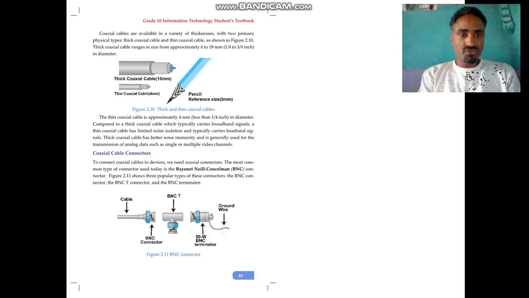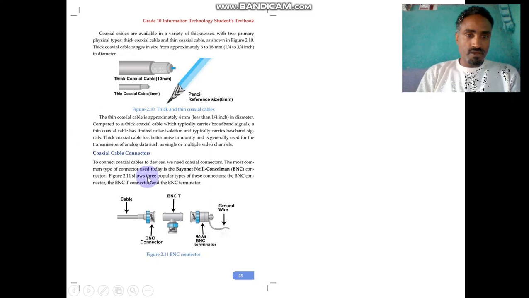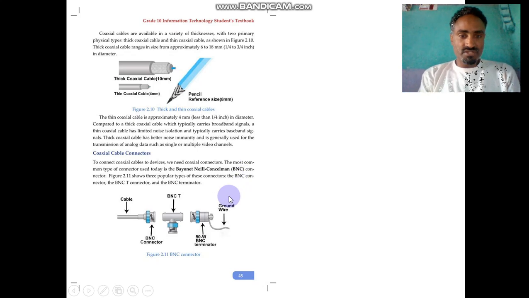How are these coaxial cables connected? In the case of twisted pair cables, there is an RJ45 for connecting network computers, and in the case of telephone lines, we use the RJ11. When we come to coaxial cable, there are connectors called Bayonet Neill-Concelman, BNC in short. To connect coaxial cable to devices, we need coaxial connectors.